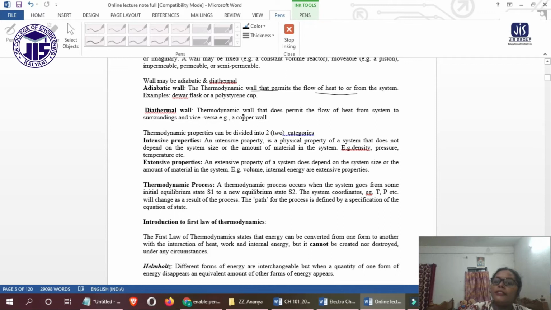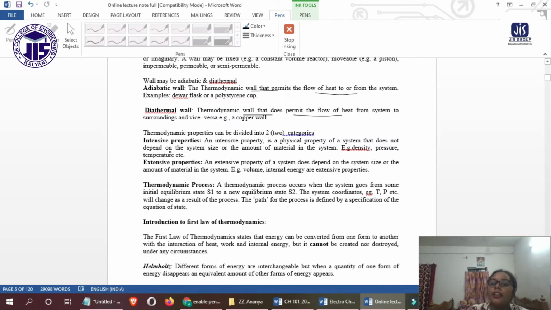A diathermal wall means a thermodynamic wall that does permit the flow of heat from the system to the surroundings and vice versa, like a copper wall. So these are the two types of boundaries that we have.